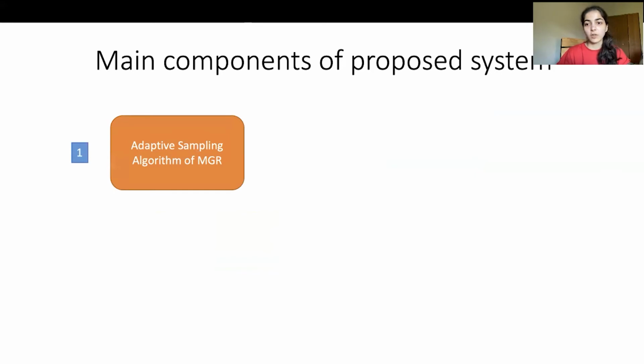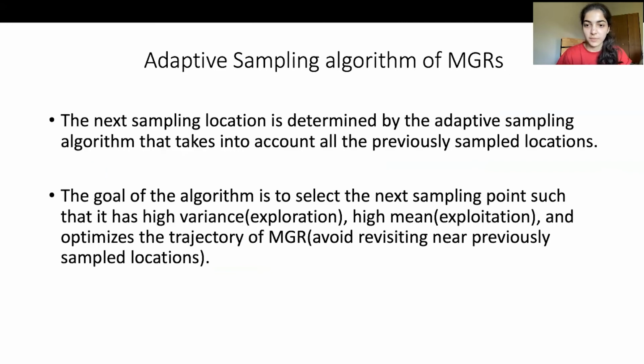So there are 4 main components of this proposed system. The first one is the adaptive sampling algorithm that is running on the MGR, which determines the next sampling point where the MGR is supposed to go. This algorithm is designed in such a way that it selects the next sampling point such that the point has high variance, high mean, and optimizes the trajectory of the MGR, that is, avoiding revisiting the previously sampled locations. Thus this algorithm maintains the exploration-exploitation trade-off while optimizing the path of the MGR.